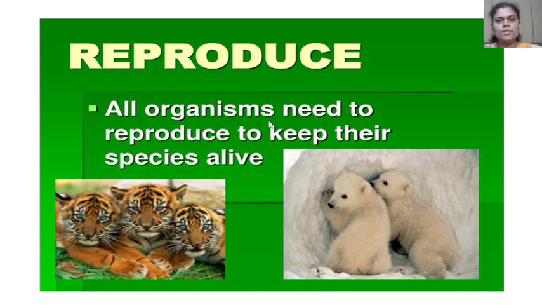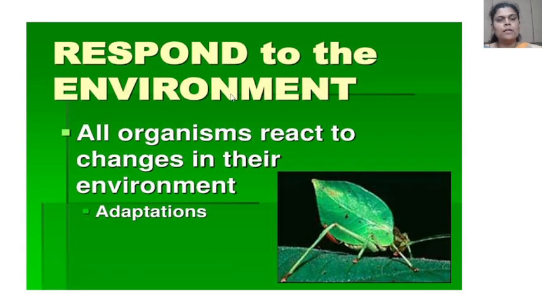All organisms need to reproduce to keep their species alive. See the pictures in which the organism reproduces and their progeny can also be seen. Then second, respond to the environment.